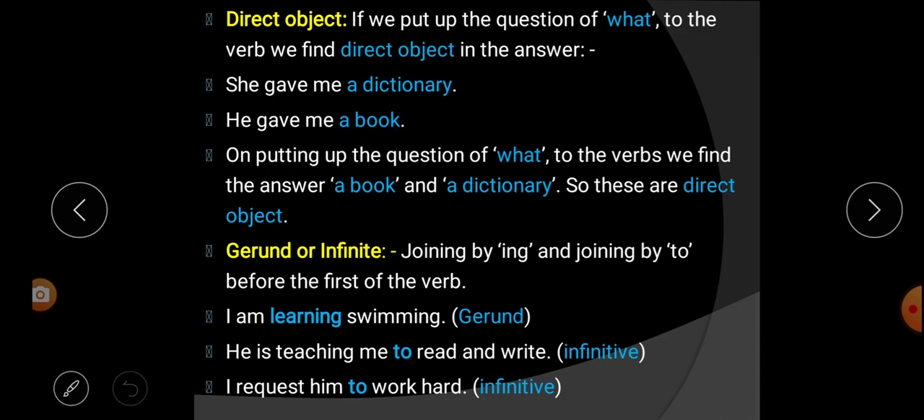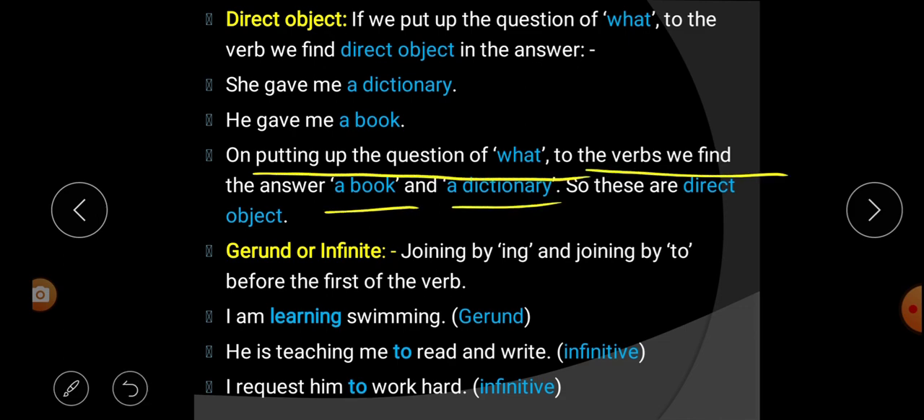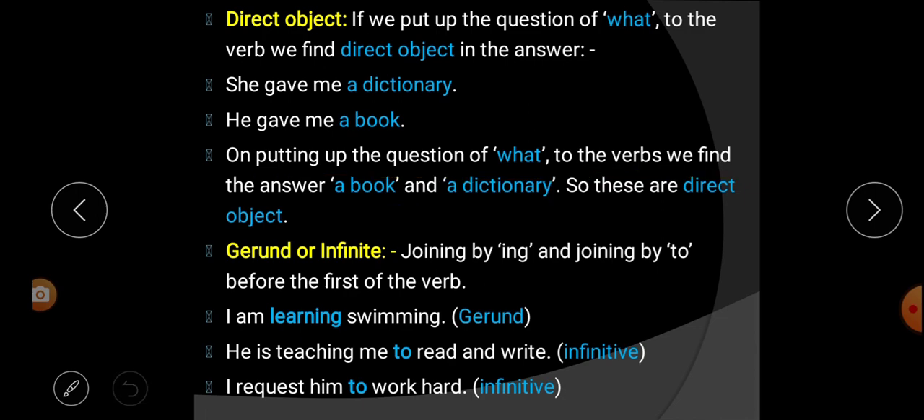A book. On putting the question what to the verb, we find the answer a book and a dictionary. So here a book and a dictionary are the direct object. Understood? What is direct object? When we put the question what to the verb and the answer which we get, that is called direct object. So don't be confused about direct and indirect object.